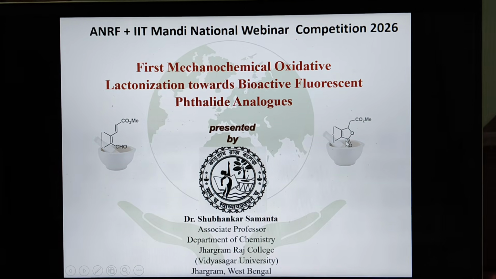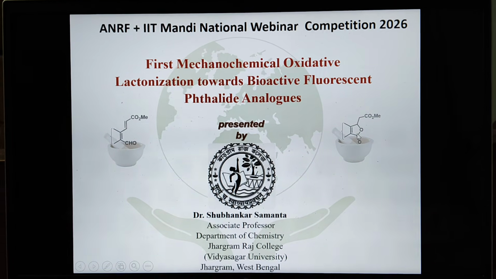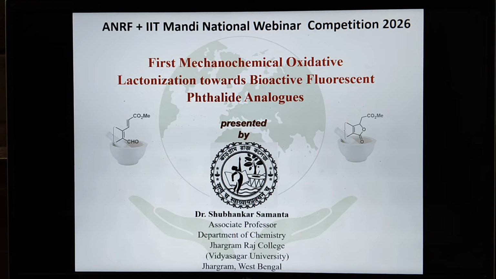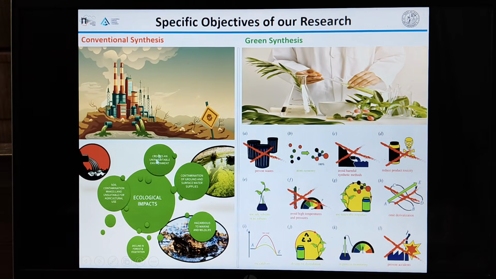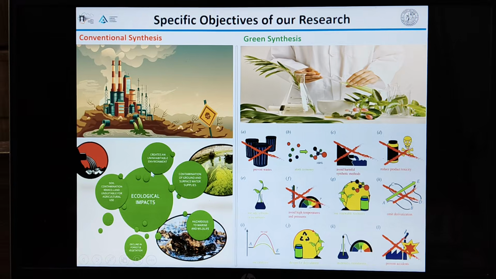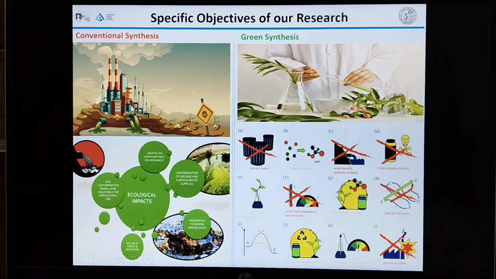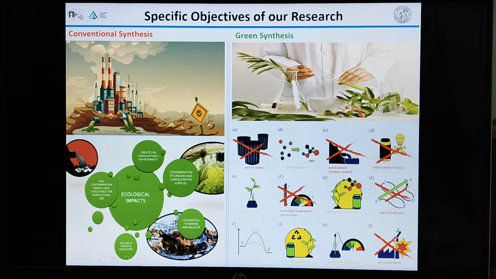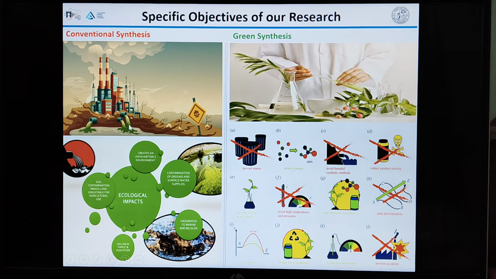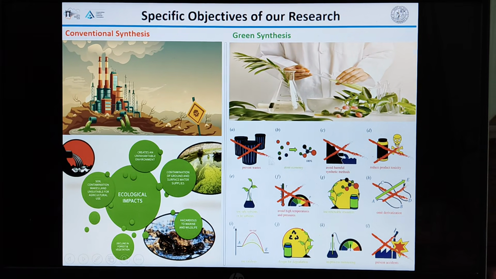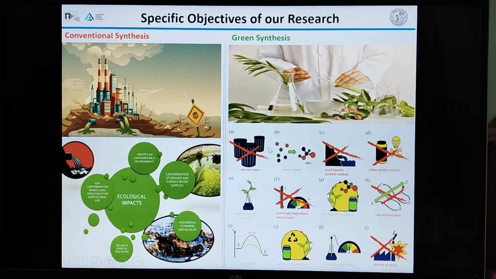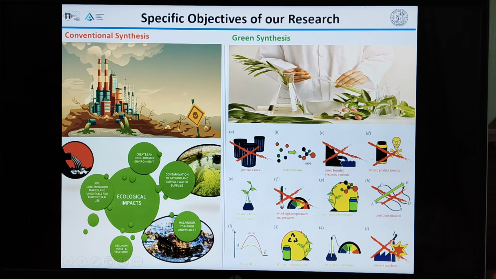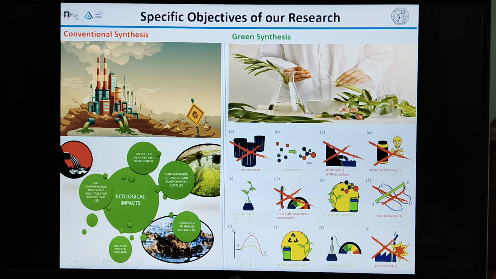Lactone is the intramolecular cyclization of an alcohol with a carboxylic acid, and this moiety has been prepared by conventional methods, where different types of toxic chemicals, especially solvents, are used. In industrial scales, a large amount of solvent is discharged into drainage water and indirectly affects our food chain systems. So we want to synthesize these lactone molecules via green synthetic methods, where higher atom economy, lower E-factor and less hazardous chemicals are used.